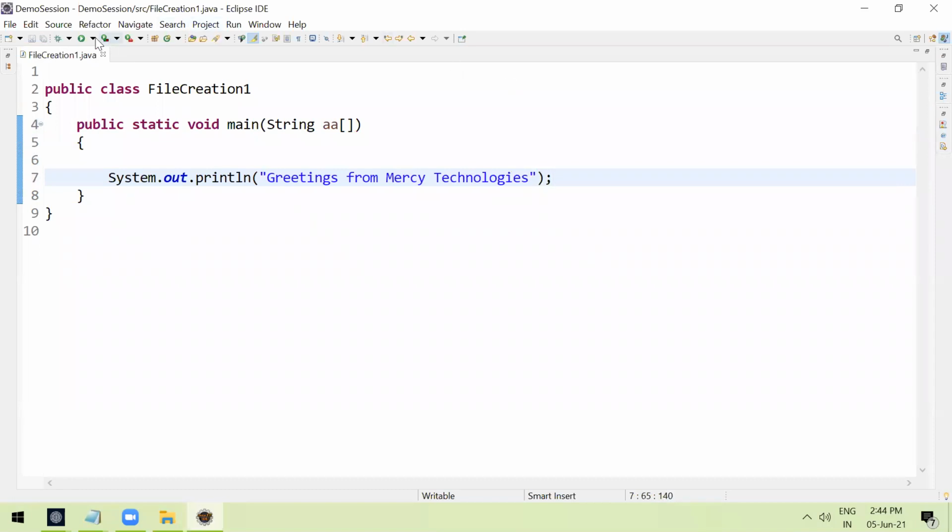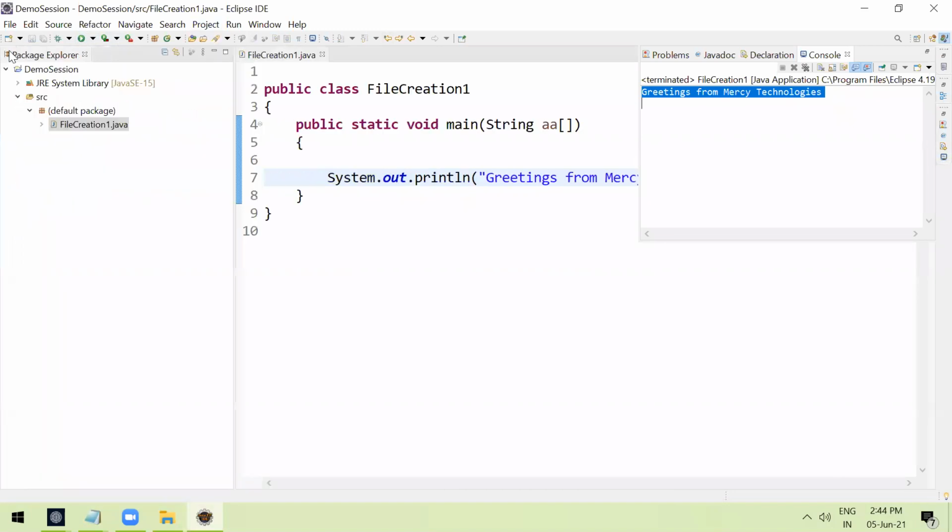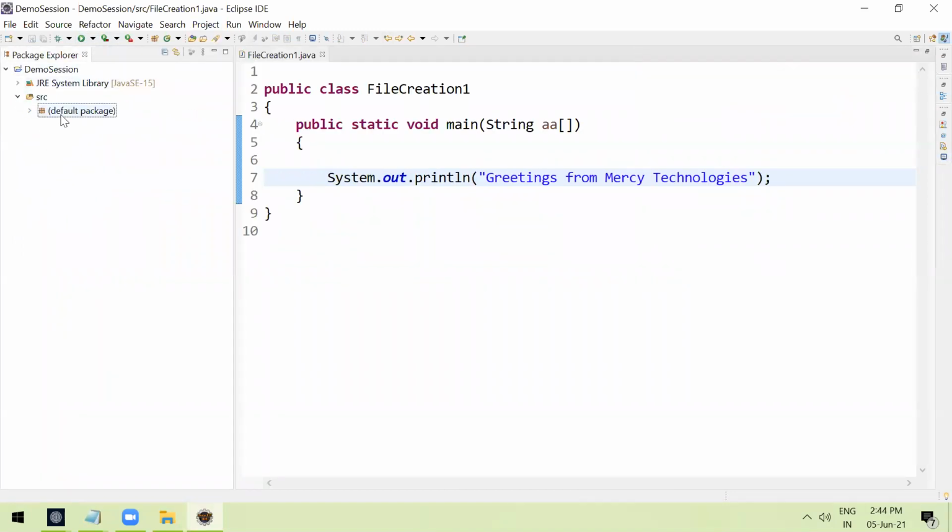Let's run it. Click the run button. Yeah, we are getting the output. Now if you observe, this is our project structure. Under src, we have our .java file.